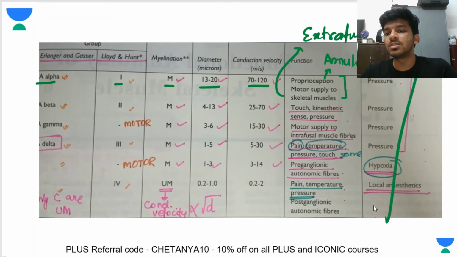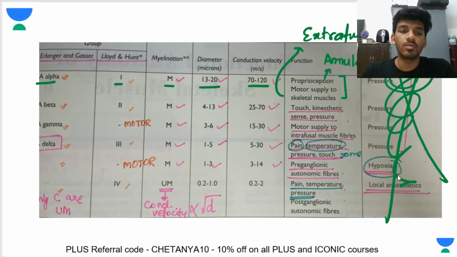For now, just ignore this last column, let's not talk about it. A beta fibers are type 2 according to Lloyd and Hunt, and myelinated. This is the diameter, this is the conduction velocity. You don't need to remember the exact values; you should know the trend. They are responsible for touch and pressure sensation.